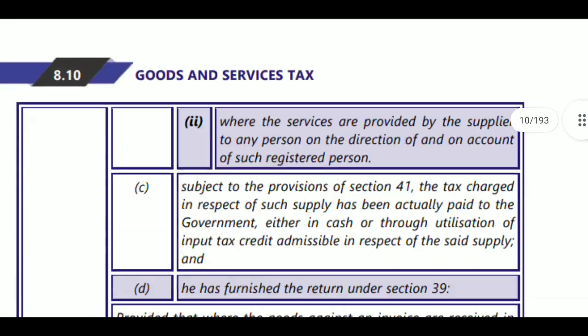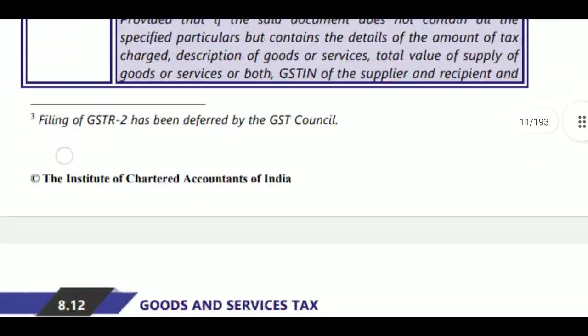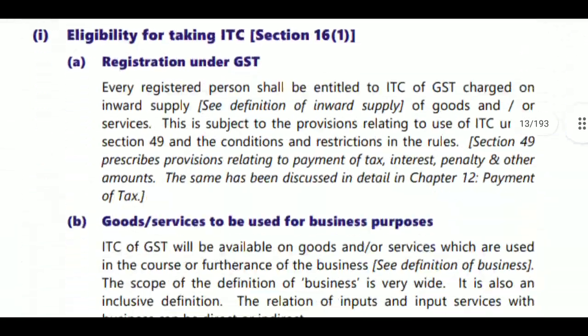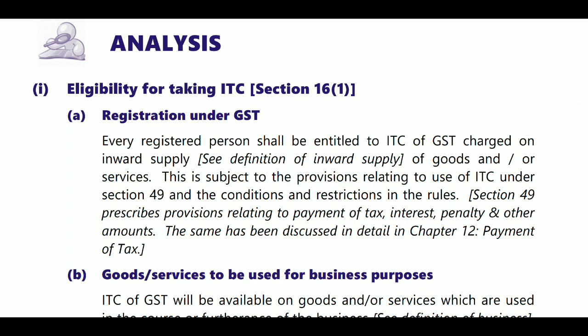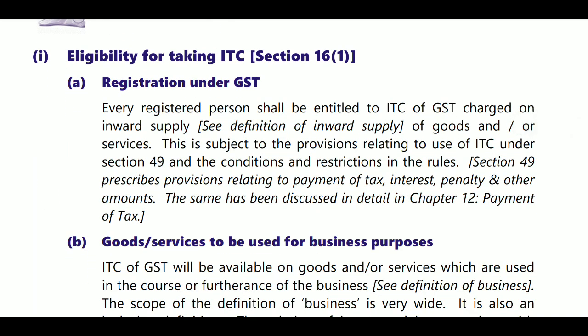Next, question: section 16. What is there in section 16? Section 16 relates to the provisions relating to eligibility and conditions for taking ITC, to be read with the rules. Summarizing that: who is the person who wants to take the ITC? He must be an eligible person. When will we say that a person is eligible? He must be a registered person to take the credit of tax paid on inward supplies of goods or services.